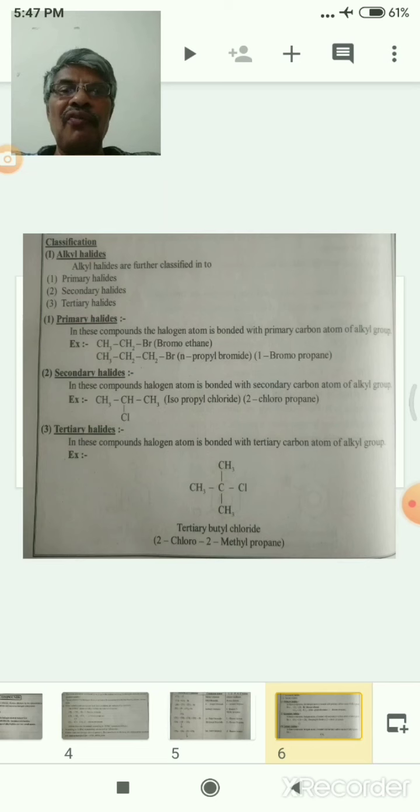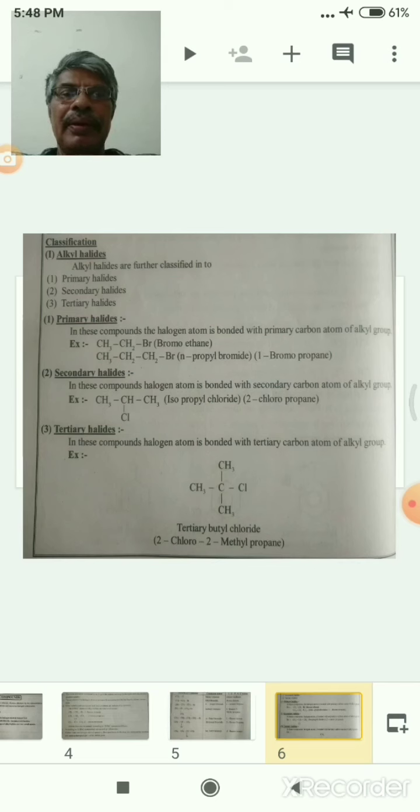What is the classification of alkyl halides? The alkyl halides are further divided into 3 types: primary alkyl halides, secondary alkyl halides, tertiary alkyl halides. When the halogen is bonded with the first carbon, that is primary. See the examples of primary alkyl halide: CH3CH2Br, bromoethane, and 1-bromopropane.